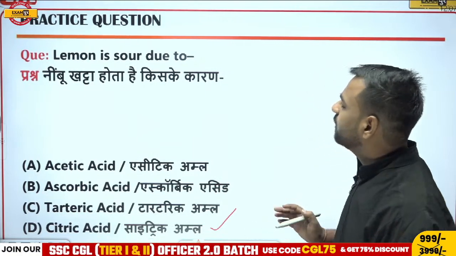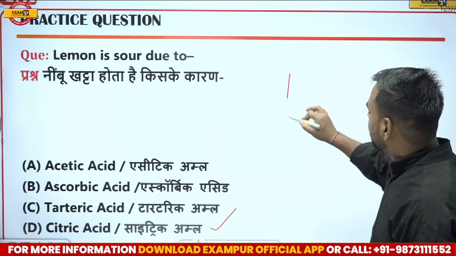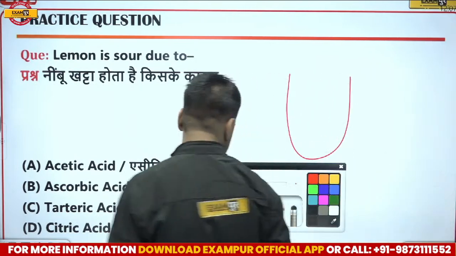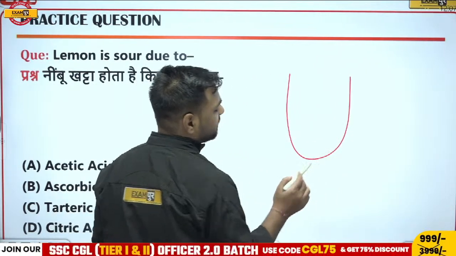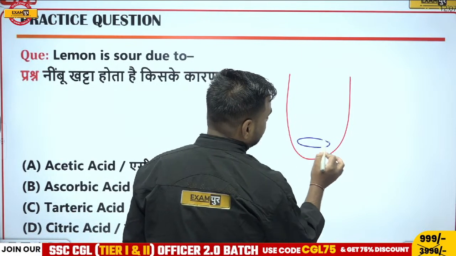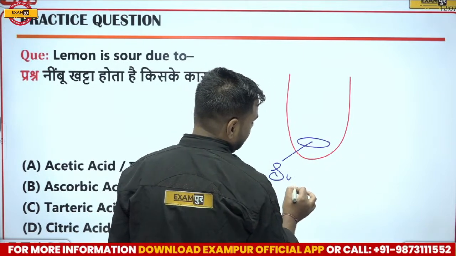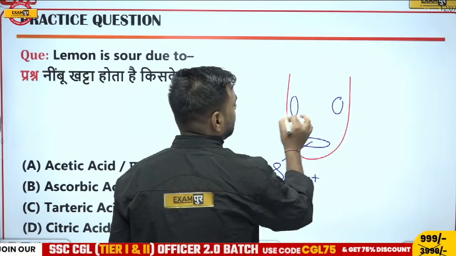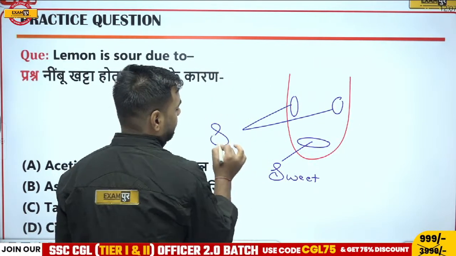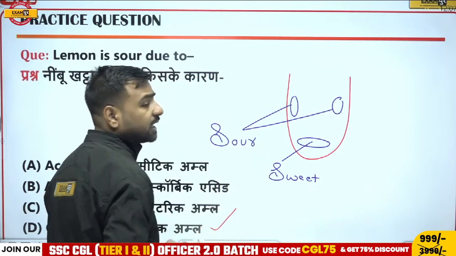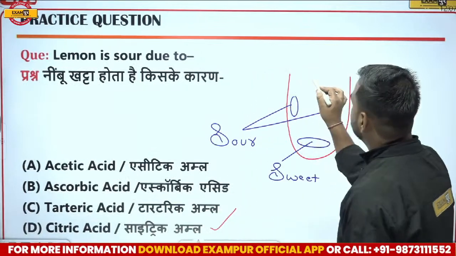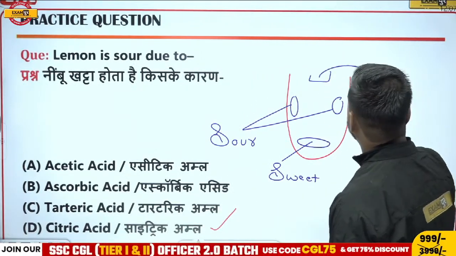Now, when we're talking about the sour taste, I'll make the tongue for you. This is the structure of the tongue. Now, if someone will ask which particular part of the tongue is tasting what, so remember, this part of the tongue tastes sweet. This part of the tongue tastes sour, that is, in Hindi we call it khatta. Very good Avan, you're also correct. If I talk about this part of the tongue, this tastes bitter.